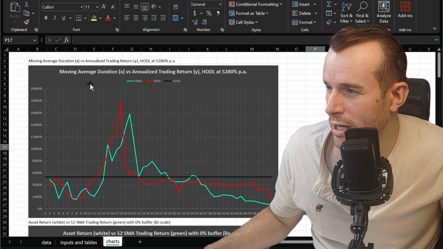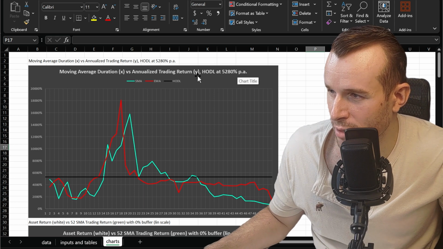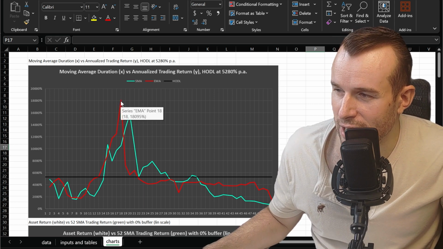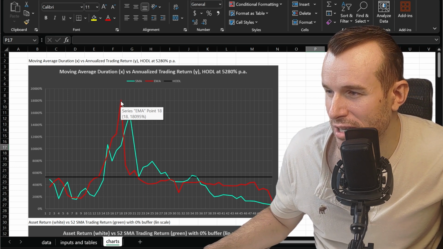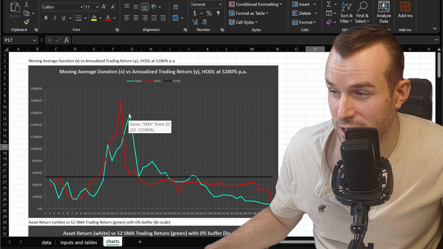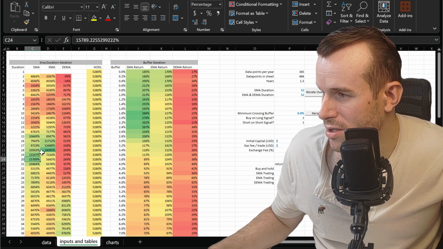And there's two really great outliers, right? Buying and holding would have given us 5,280% annualized, but trading according to the 18-day exponential moving average would have given us 18,095% annualized, and the 20-day simple moving average would have given us 15,789% per annum, right? Those two data points over here.